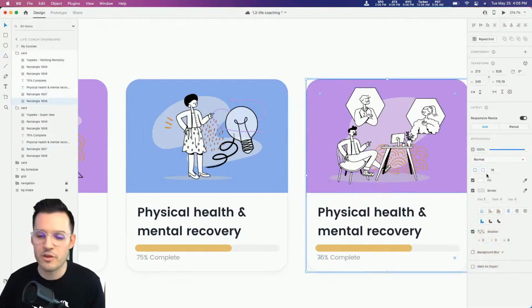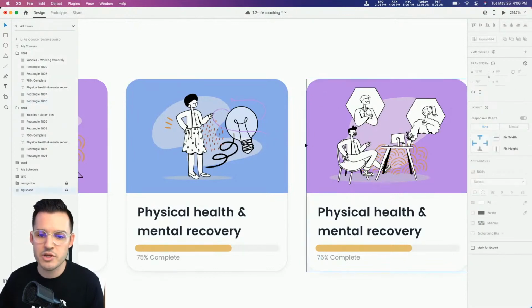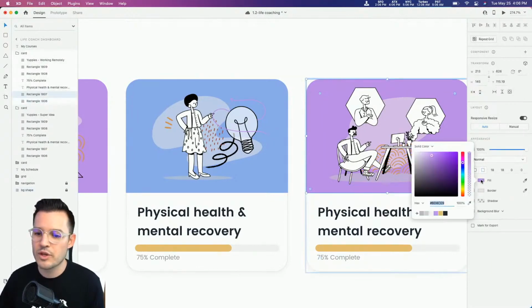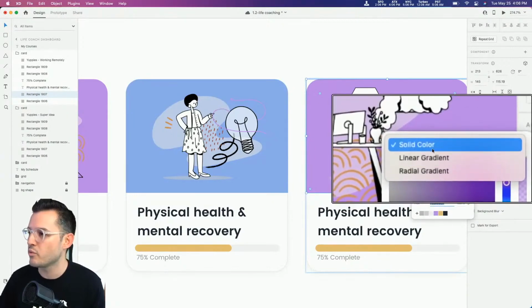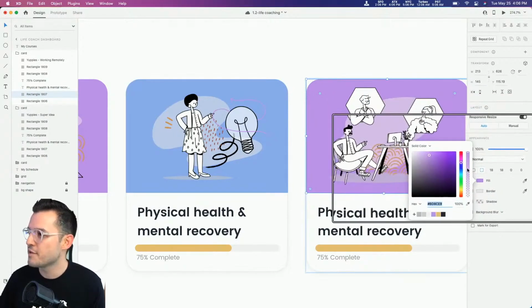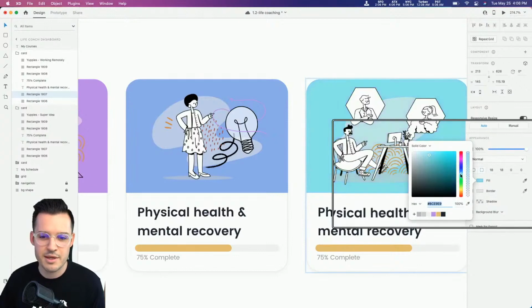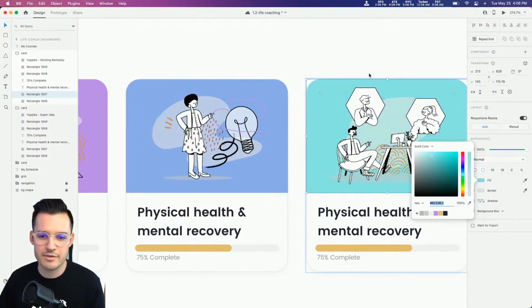I'm gonna move myself out of the way so you can see everything that's going on the right-hand panel. I'm going to select my shape, and we could do something like a gradient, like linear or radial gradient. We'll just keep it solid colors for this little experiment, this concept. Maybe something a little bit lighter like that, okay?